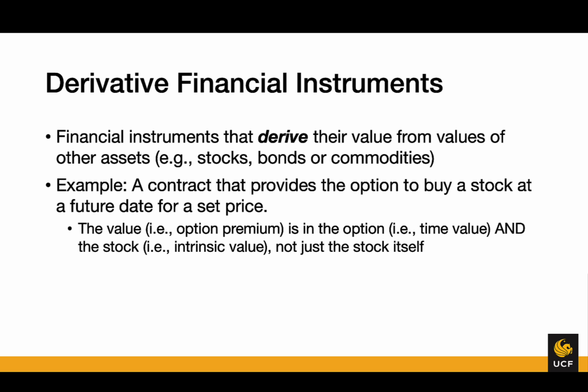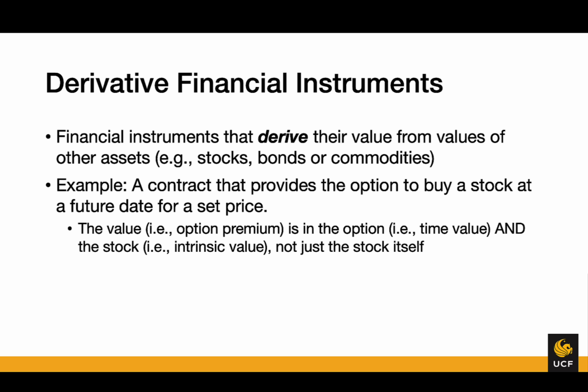However, a derivative financial instrument is just a contract, and its contractual terms depend upon what those stocks, bonds, or commodities do. So, for example, it could be a contract that provides the option to buy a stock at a future date for a set price. So you don't currently own this stock. You don't have to buy any of the stock to engage in this transaction, but you have a contract that says that you have the ability to buy stock at a future date for the contracted price.